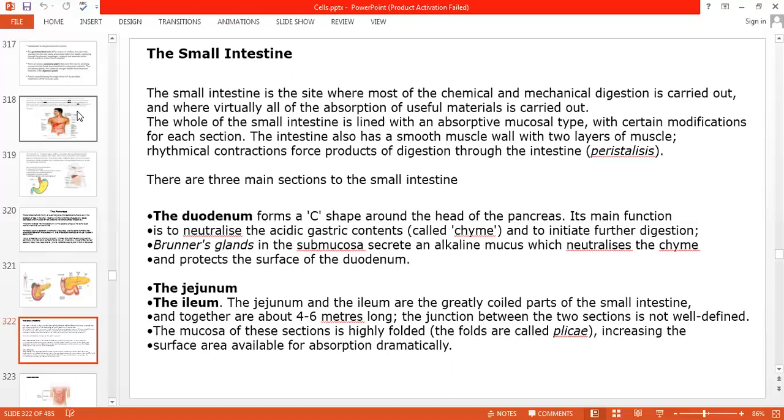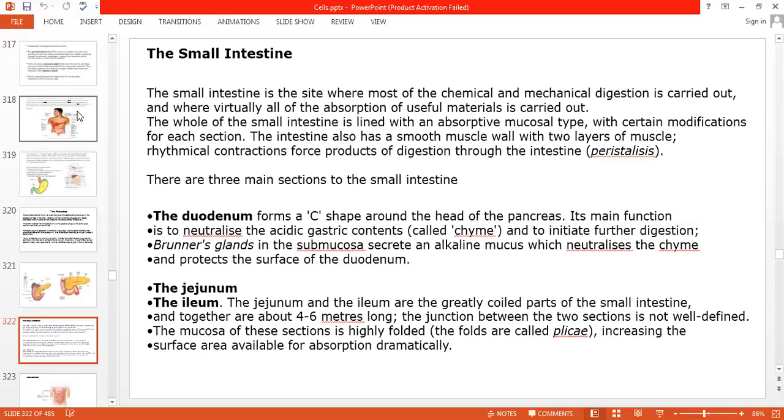Brunner's glands in the submucosa secrete alkaline mucus, which neutralizes the chyme. Chyme is acidic in nature because of HCl, and HCl is secreted from the parietal cells of the stomach lining. So that acidity should be neutralized and converted into normal pH, and that is done in the intestine, which protects the surface of the duodenum.